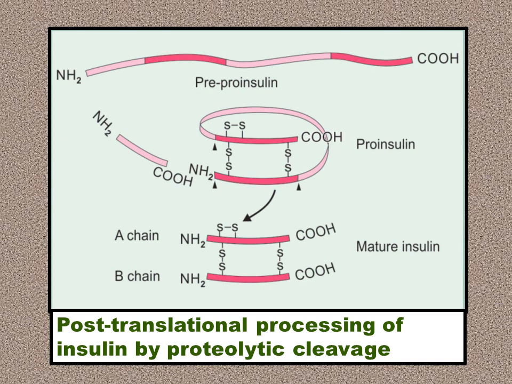Between the A chain and B chain there is an interchain disulfide linkage, and on the A chain there is an intrachain disulfide linkage also, and the mature insulin is formed. So from pre-pro-insulin, pro-insulin, and then mature insulin. All this, what is taking place, is nothing but post-translational modification.